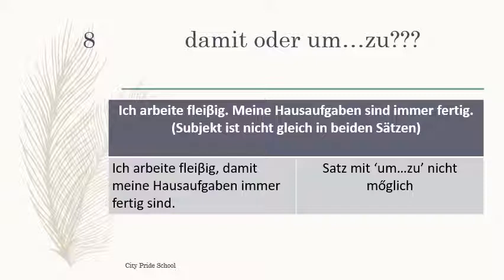I repeat the sentence. Whenever the subject is not the same in both the sentences, you can't form the sentence with um zu. In order to form the sentence with um zu, the subject should be the same in both the sentences. But damit can be used for both: when the subject is the same or when the subject is not the same. Is it clear? I hope you have understood how to use damit, how to use um zu, and when to use damit and when to use um zu. Okay, so after this we will write notes in the CW. Thank you.